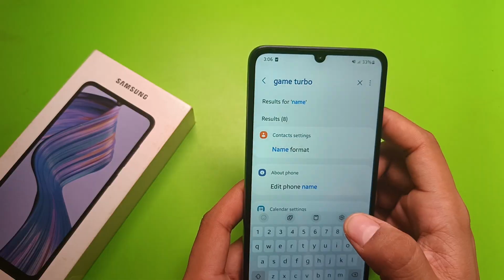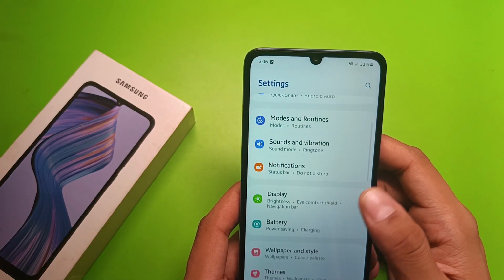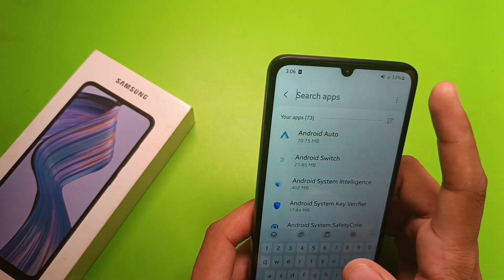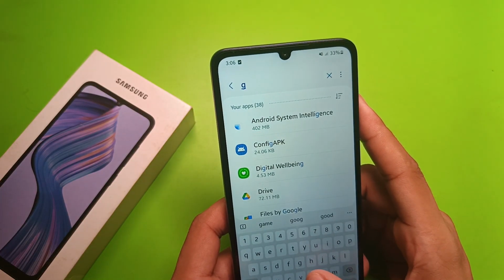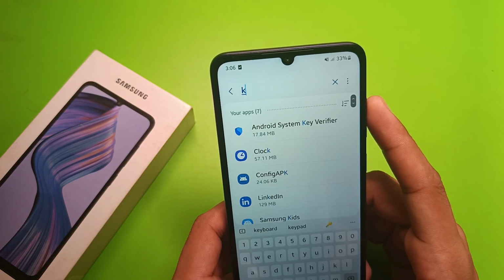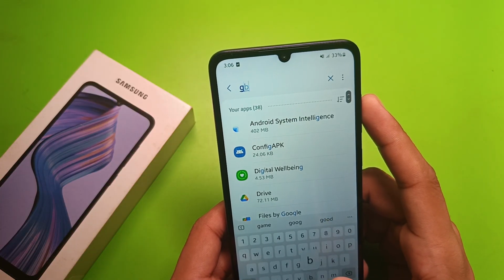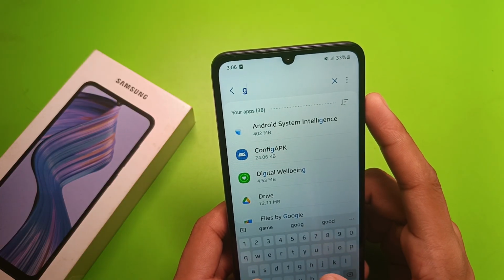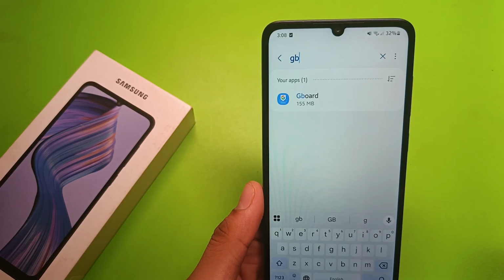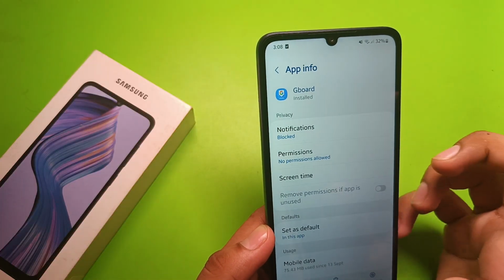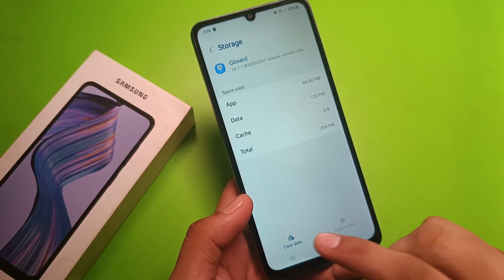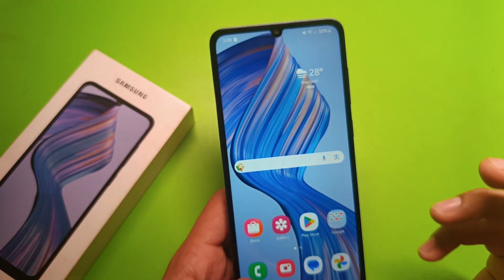you have to click on search and in the settings first go to the apps, click on three dots, and click on search. Here you have to write Gboard, or you can just write keyboard. So here, friends, you can see it is Gboard. You have to tap on it, click on storage, and clear cache and clear data. By doing that, this will fix your floating keyboard problem.